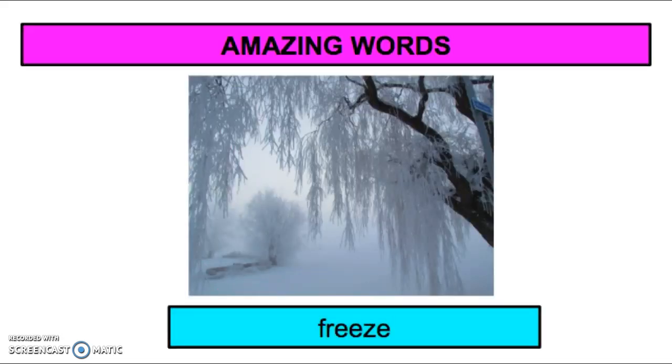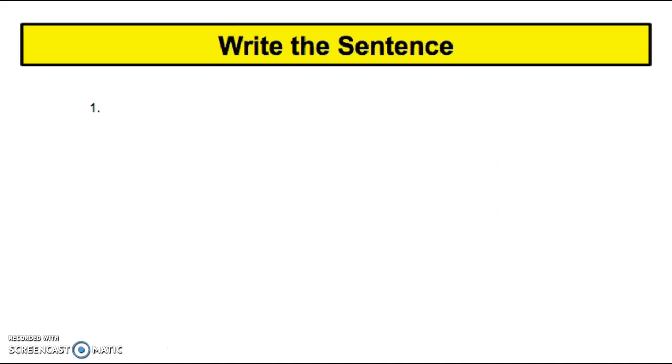So the first thing you're going to do, we're talking about freeze. So when raindrops freeze, they turn into snow. And it's because when it freezes, it's cold. So the pond will freeze when the temperatures drop tonight. We will freeze the juice to make ice pops. So what happens when you freeze water? It turns solid. Okay? I'm not going to have you worry about writing the sentences today, so just X that out.